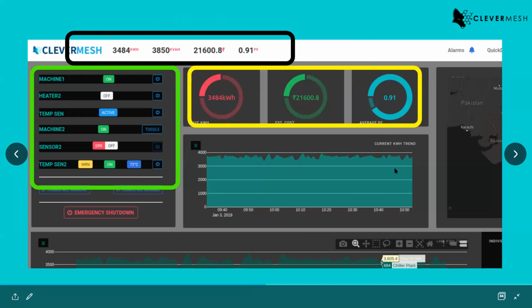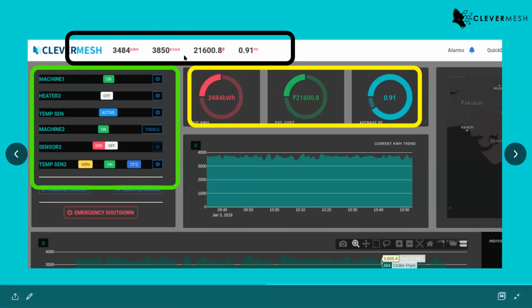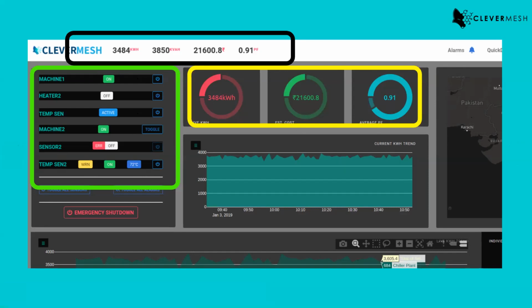stuff here. Okay, so what do you see? We have a couple of readings on top. It says 3484 kWh, 3450 kVAh, right? Then there are a couple of notifications on the left hand side. There are these readings, 21600 rupees, right? There is this average power factor, and then there is this alarm, right? So this is what we have done with the help of machine learning.